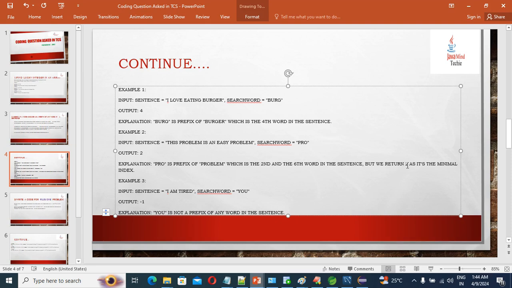But we return 2 as it's the minimal index. The lowest index is 2, 6 is the higher index. That's why our output should be 2. So at index 2 our prefix pro is available. Right, guys. Example third.